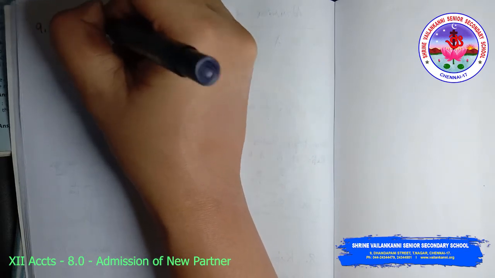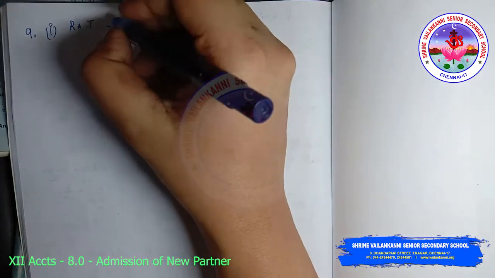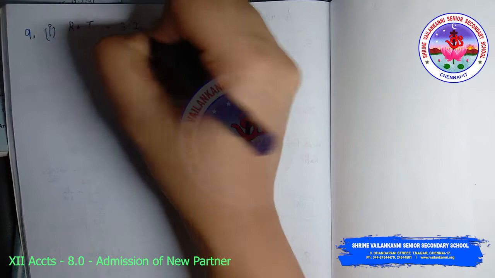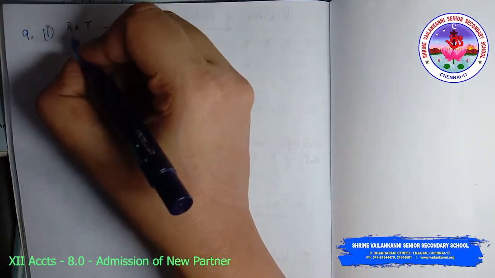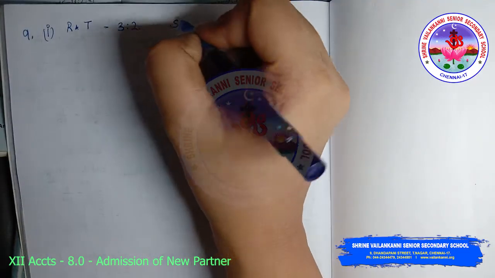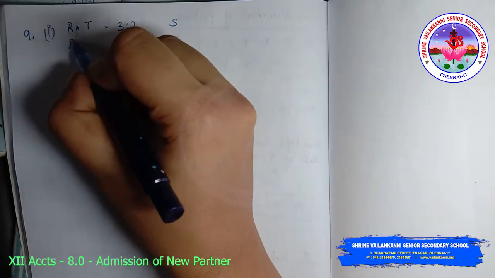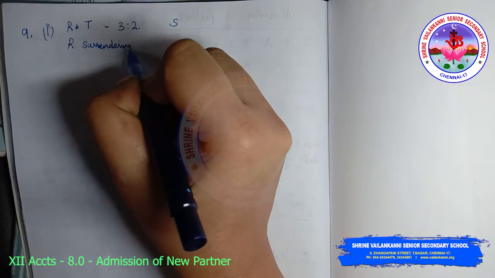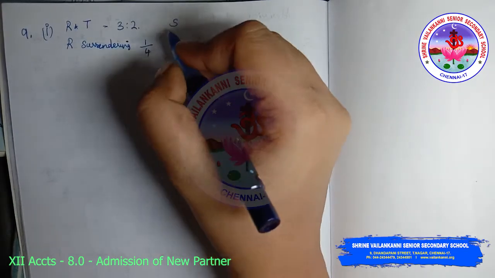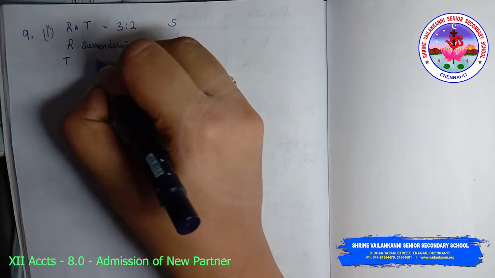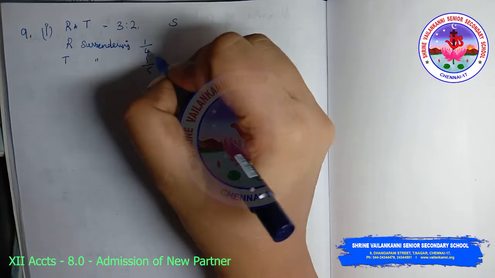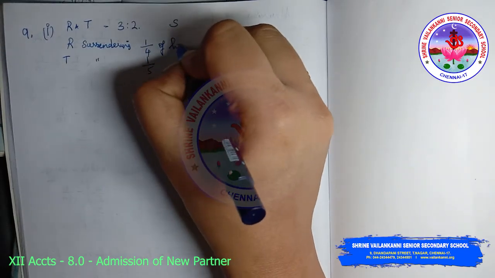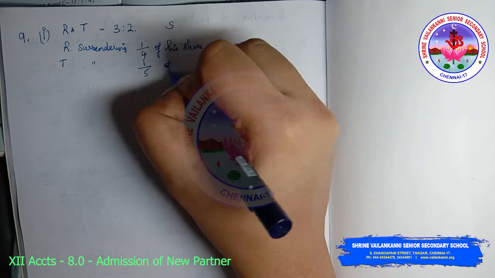R and T, their old profit sharing ratio is 3:2. S is a new partner. R is surrendering 1/4 of his share and T is surrendering 1/5 of his share.